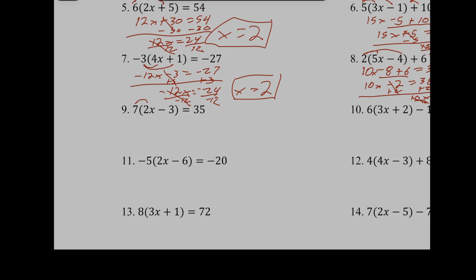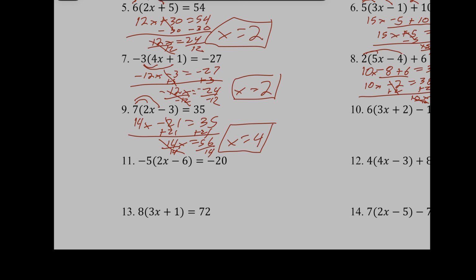Okay, 7 times 2 is going to be a 14x, and a 7 times a negative 3, positive times a negative, is a negative 21. And that's going to equal 35. Now, I'm going to move the 21 over to this side, and I'm going to get 14x equals 56. I'm going to divide each side by 14, and x is going to equal 4. Okay, 4 times 14 is 56.